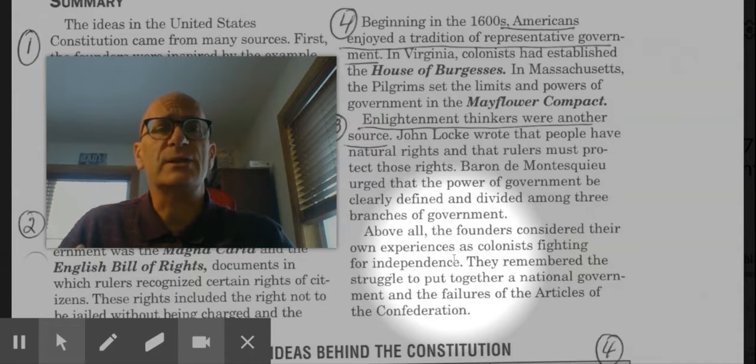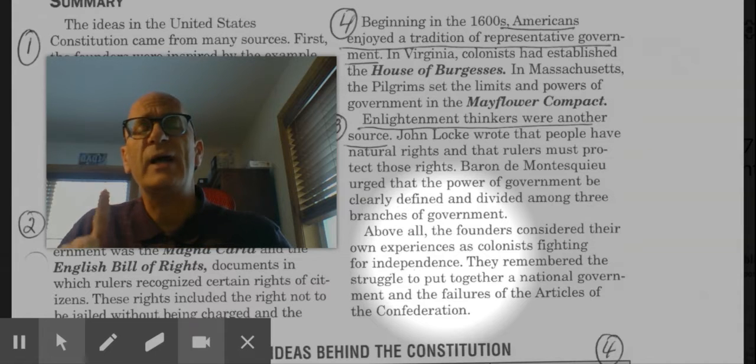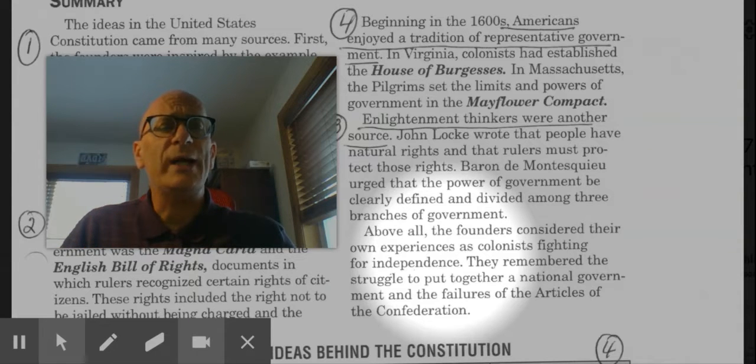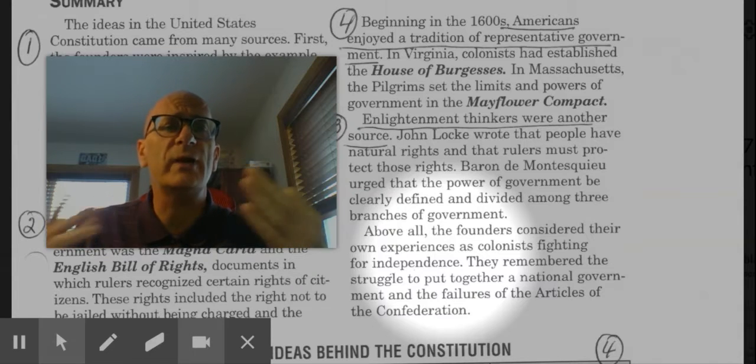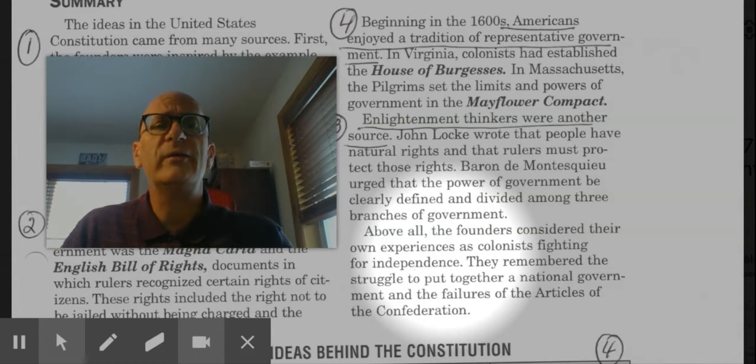The failures of the Articles, the fact that there was no national leader, the fact that there was no real way to compel states to pay taxes, the fact that under the Articles there was no national currency, all those things, in addition to the other things that we've talked about in this section, are ways in which the founding fathers and the framers of the Constitution found inspiration.